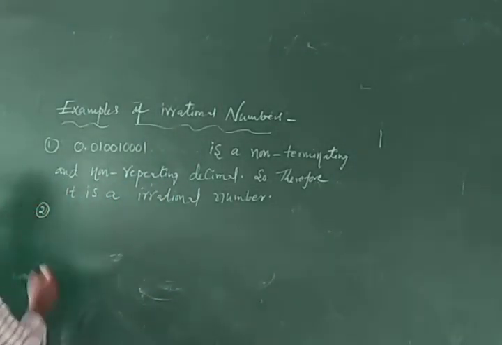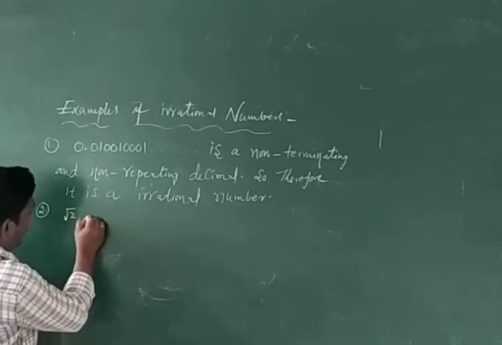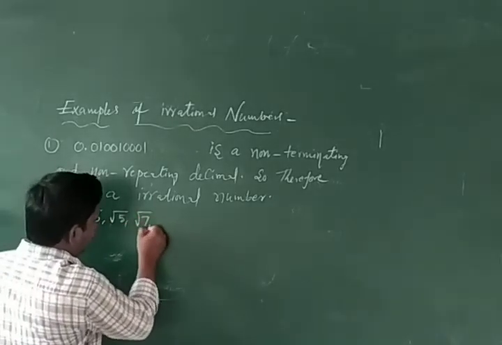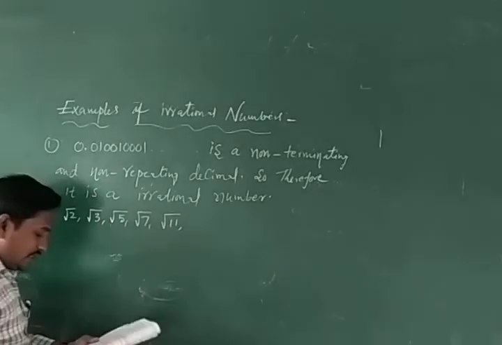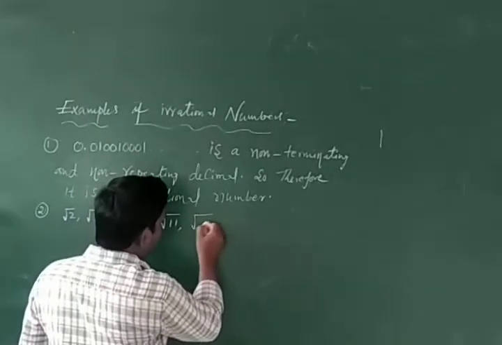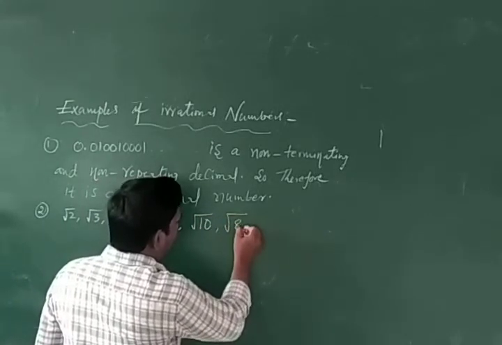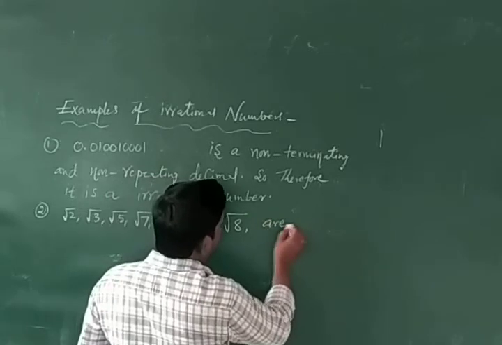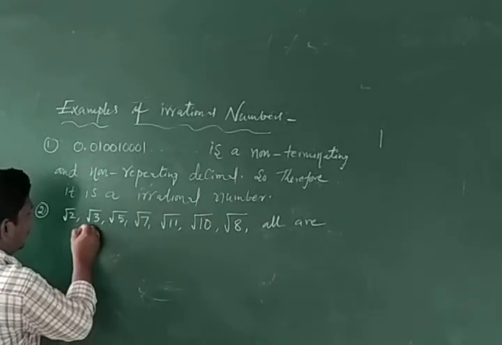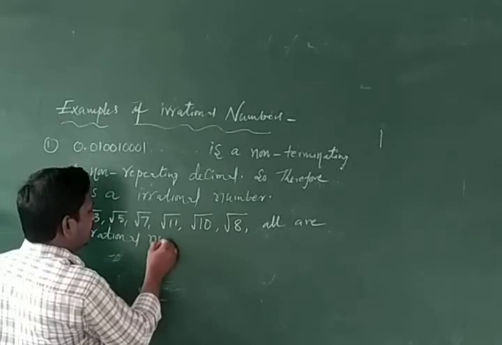And the second one, okay, √2, √3, √5, √7, √11, and √10, √8, all are irrational numbers.